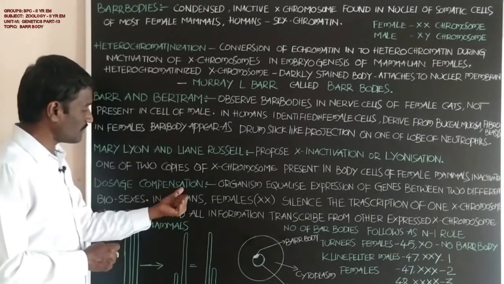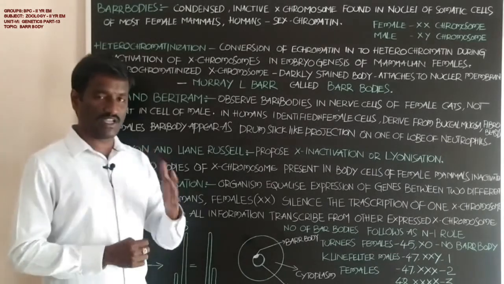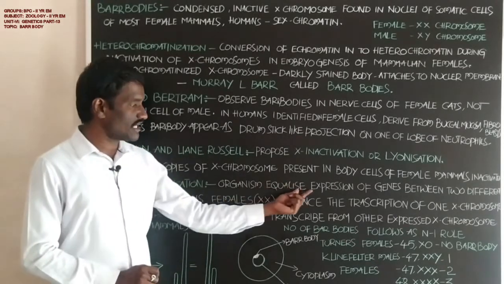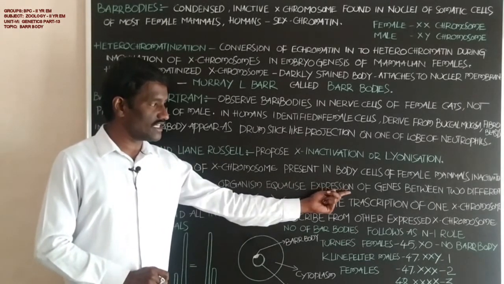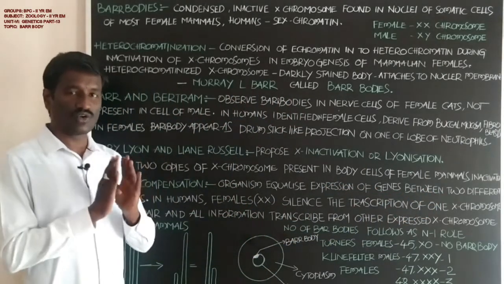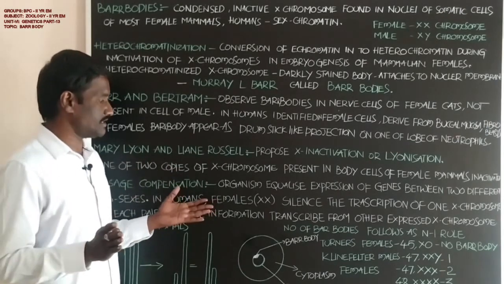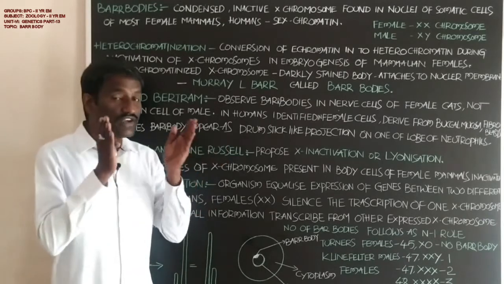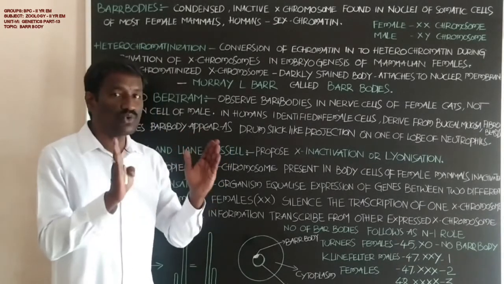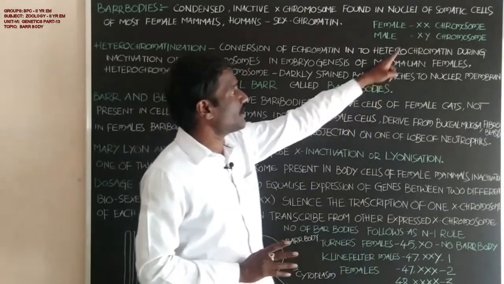Students, what is the meaning of dosage compensation? Dosage compensation means that organisms equalize expression of genes between two different sexes, males and females.